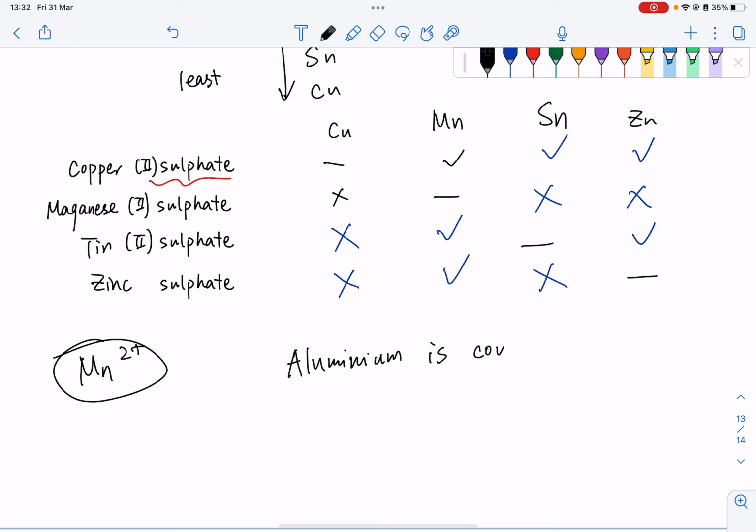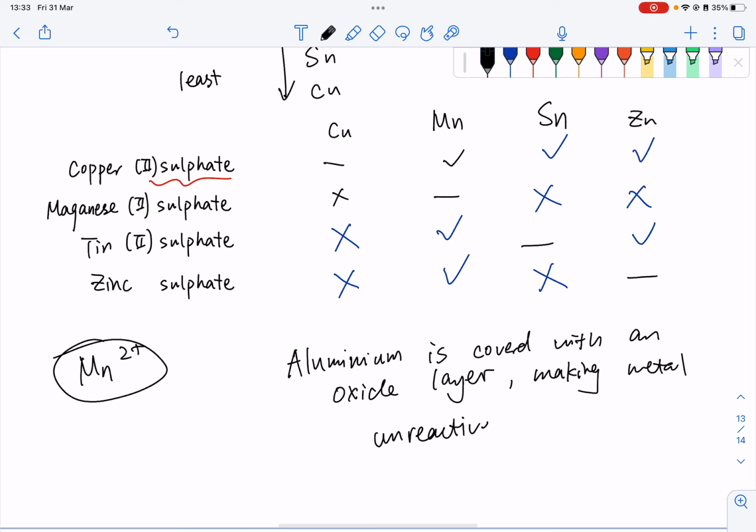is covered with an oxide layer, right? So it's making the metal unreactive. Alright, so that will be all for our questions here. For our equations, please check the marking that's produced by Mr. Harris on Google Classroom. Alright.